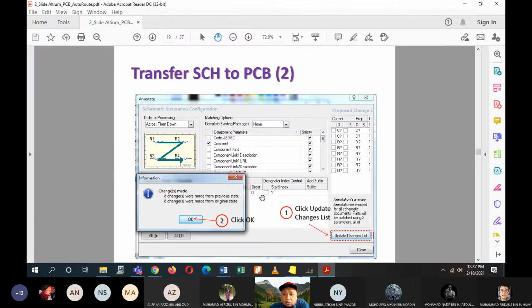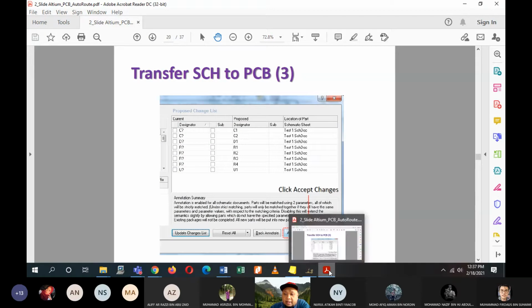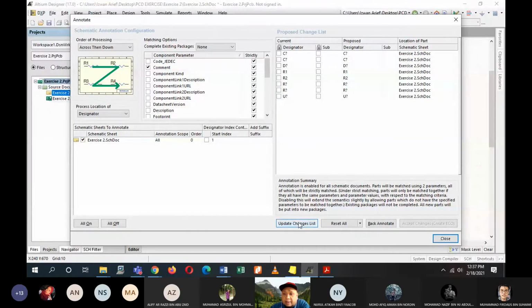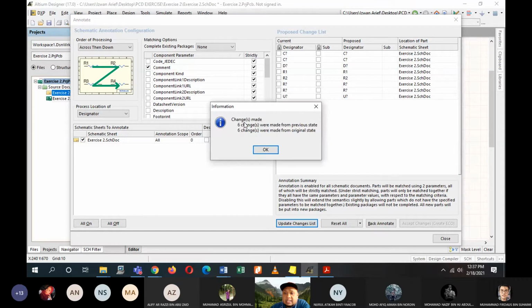Once you are here, update number 1, click update change list, and it will tell you how many changes have been made, then click OK. I'll click update change list because I have 1, 2, 3, 4, 5, 6 without designators yet. So 6 changes were made from previous state, and 6 changes from original state.